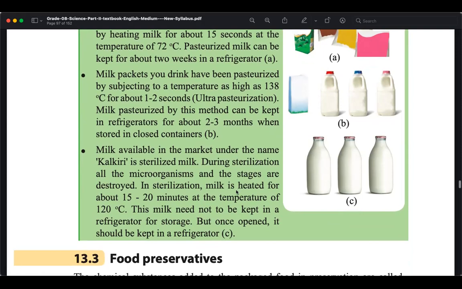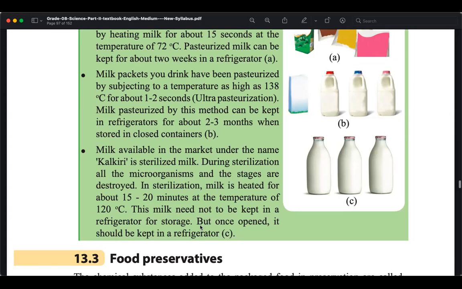Right, but here there is sterilization. Sterilized milk is another way of preserving milk. In this, milk is heated for about 15 to 20 minutes at a temperature of 120. That is not a very good method, right? This milk, you don't need to keep in a refrigerator because it has already destroyed all these microorganisms because of the long duration.